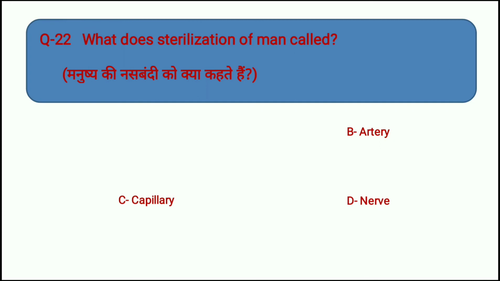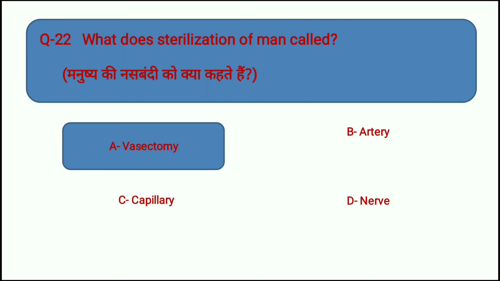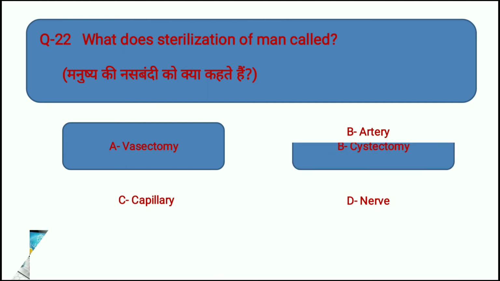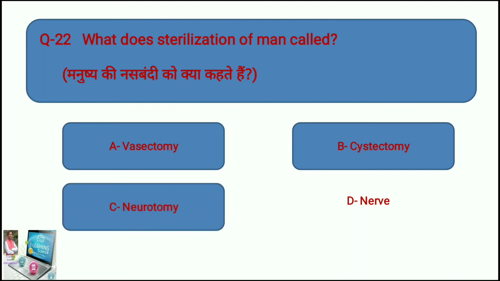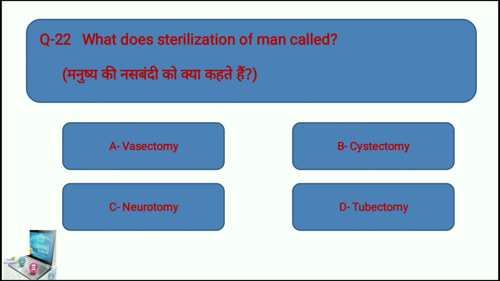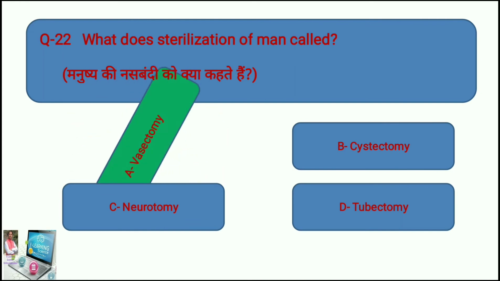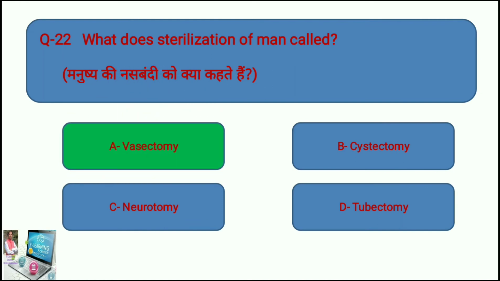Question number 22 is: what is the sterilization of man called? Option A is vasectomy. Option B is cystectomy. Option C is neurotomy, and option D is tubectomy. What is the sterilization of man called out of these four options? The right option is option A, vasectomy. The sterilization of a man is called vasectomy. Let's move to the next question.